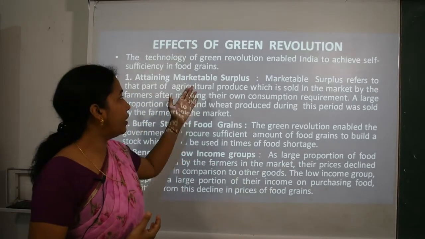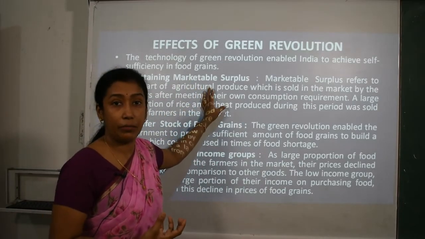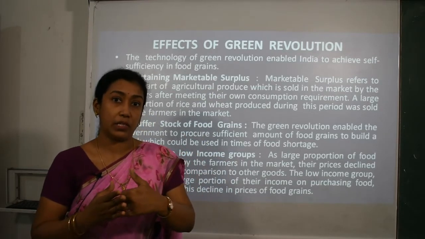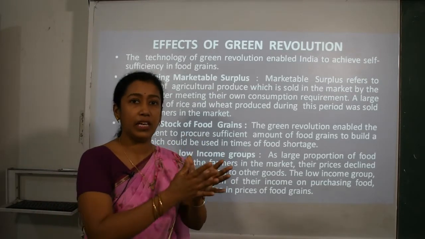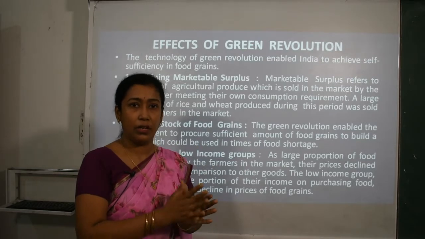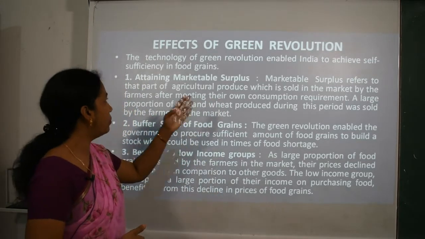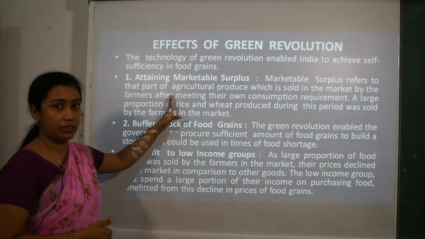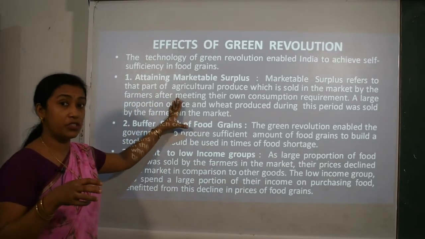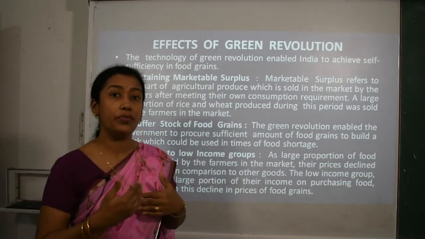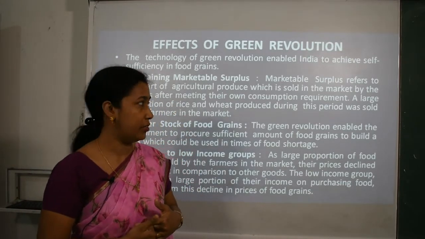So we have achieved the marketable surplus, that is, besides the consumption of their own families, the farmers could save some amount of food grains which they can sell in the market. So marketable surplus refers to that part of agricultural produce which is sold in the market by the farmers after meeting their own family consumption needs.